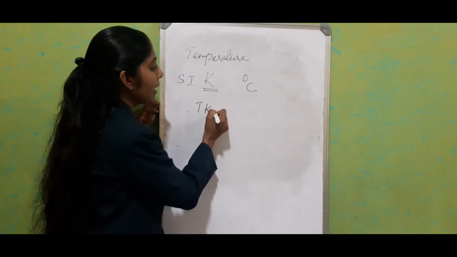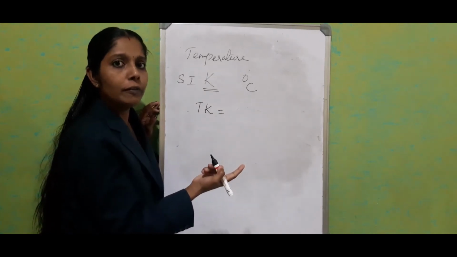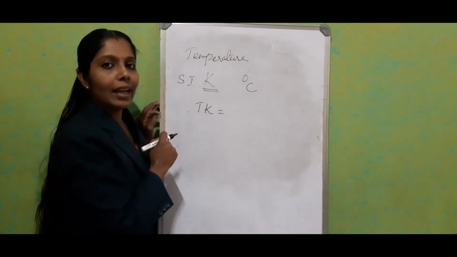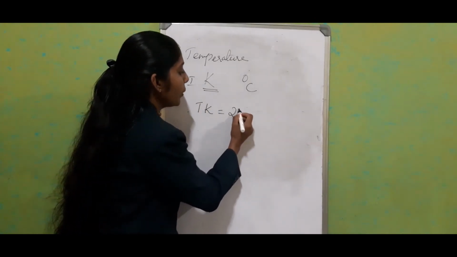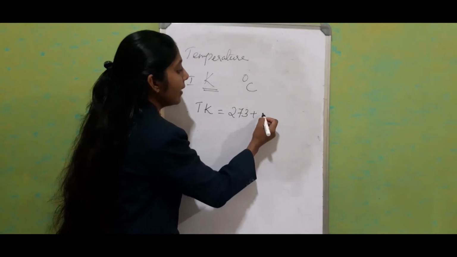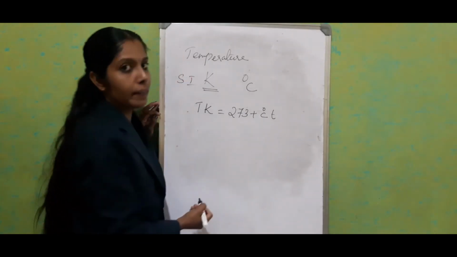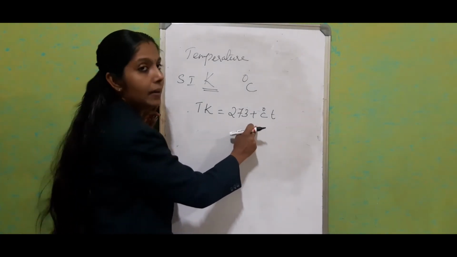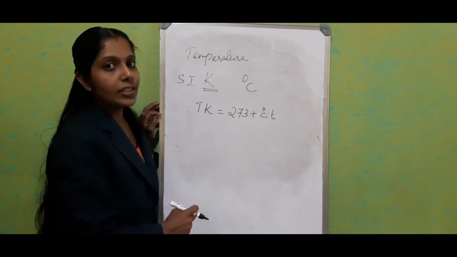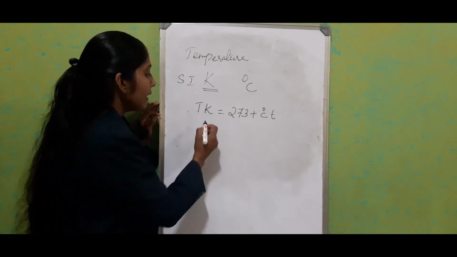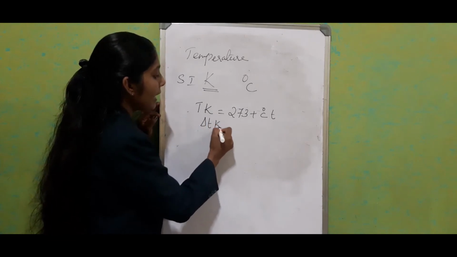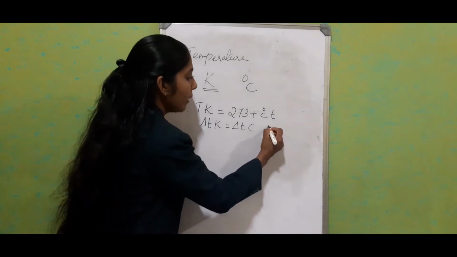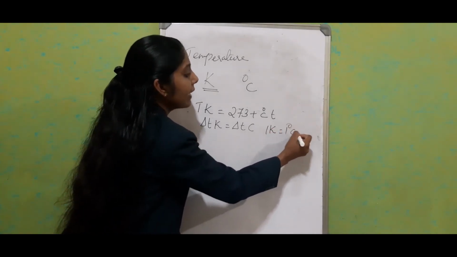Temperature in Kelvin is equal to, if you want to convert Celsius to Kelvin, what do we have to do? We have to add 273 to the temperature in degrees Celsius. So temperature in Kelvin is equal to 273 plus temperature in degrees Celsius. And the change in temperature in Kelvin is equal to the change in temperature in degrees Celsius, or 1 Kelvin is equal to 1 degree Celsius.